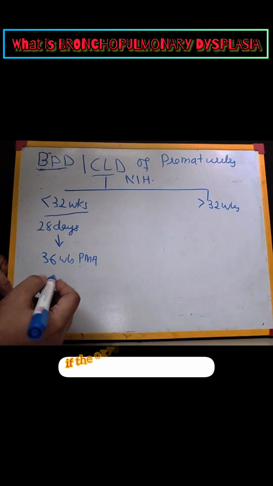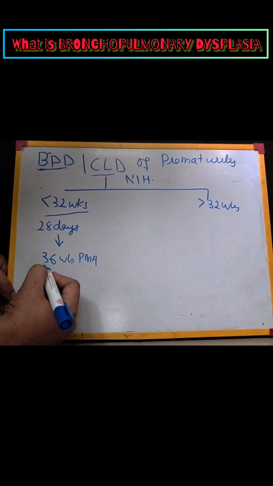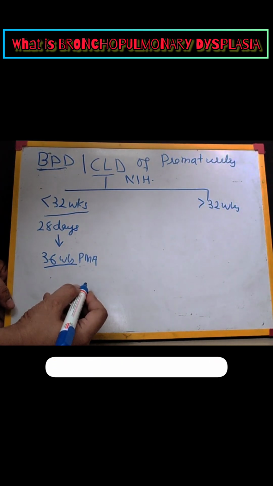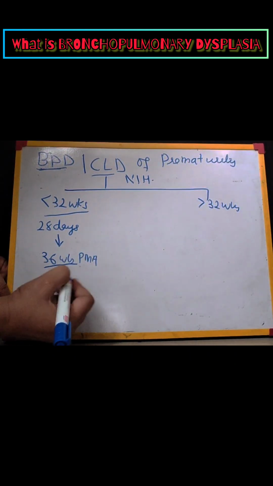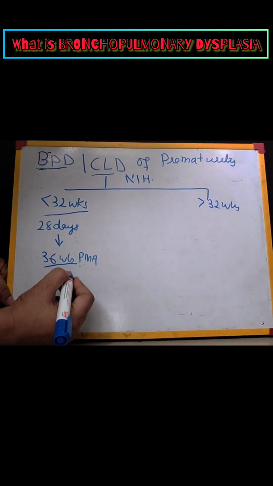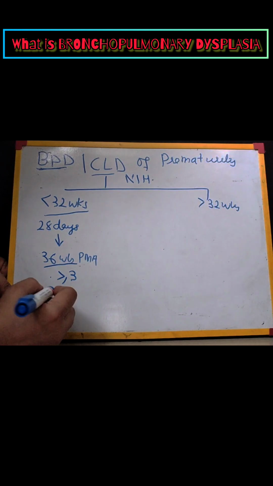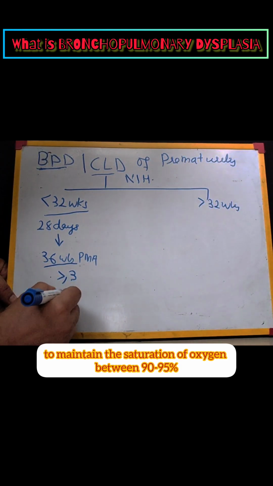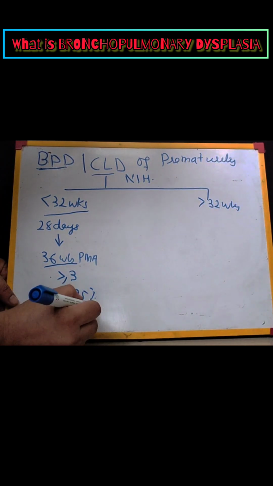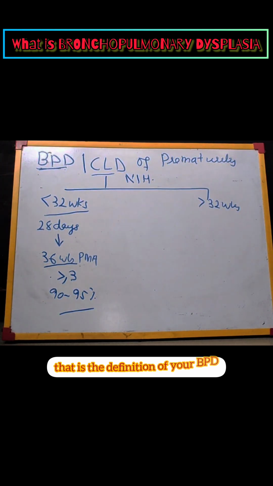And if the oxygen requirement is there in any form, maybe CPAP, ventilatory support or nasal prongs, at 36 weeks of post-menstrual age for more than 3 consecutive days to maintain the saturation of oxygen between 90 to 95%, okay? That is the definition of your BPD.